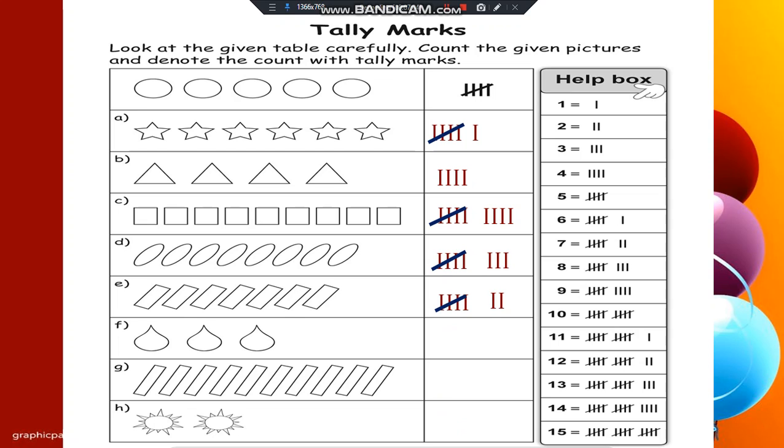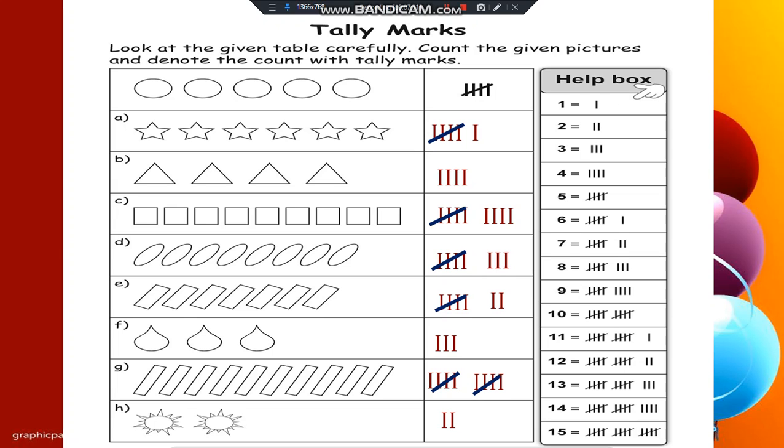So only 3 standing lines. G is 1, 2, 3, 4, 5, 6, 7, 8, 9, 10. 10 means a set of two 5s. 5 plus 5, 10. Dear students, isn't tally interesting? Last one is 2. So only 2 standing lines. In this way we represent tally marks.